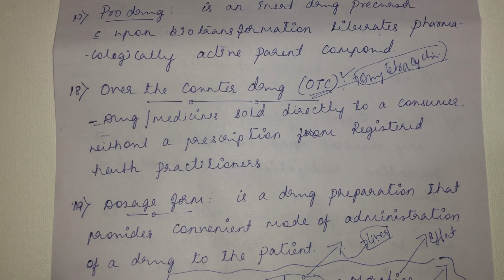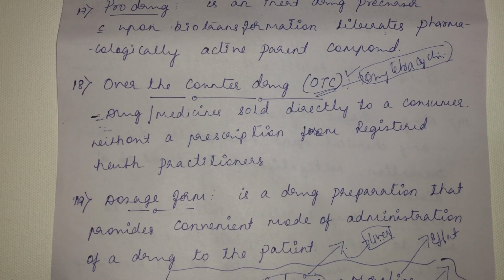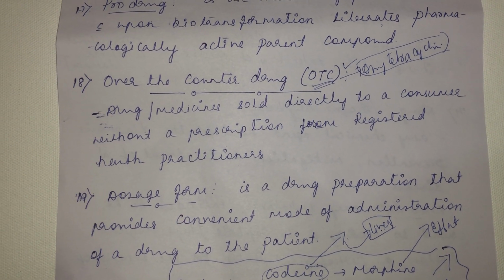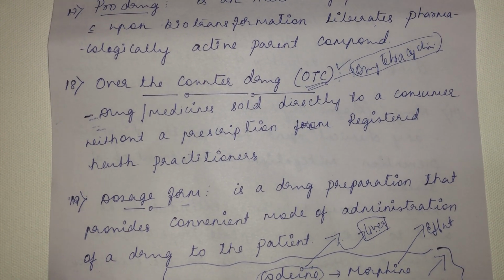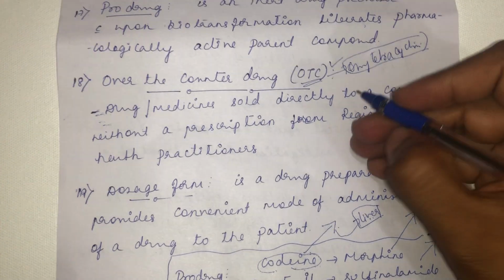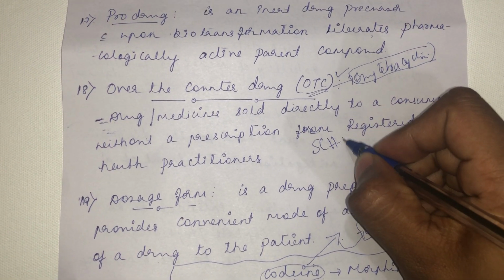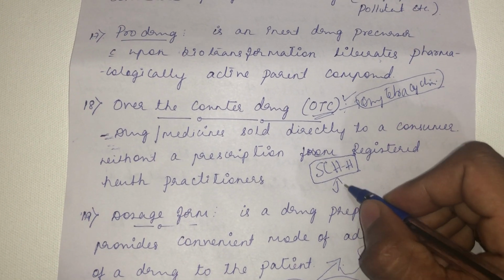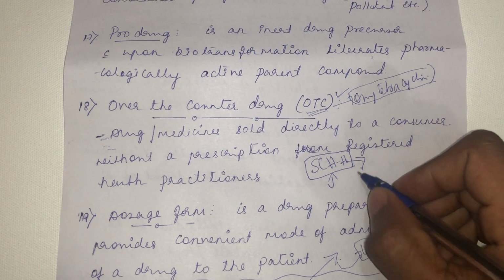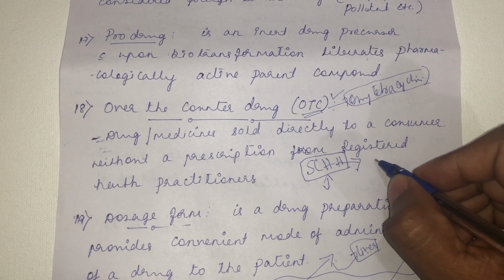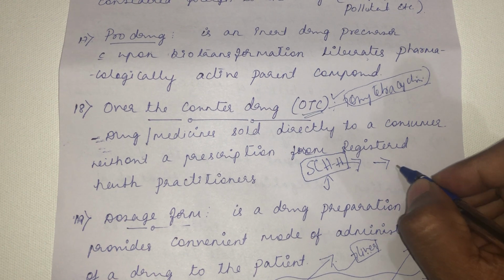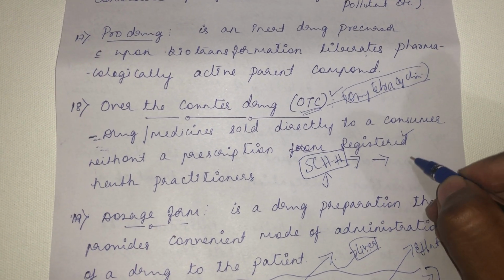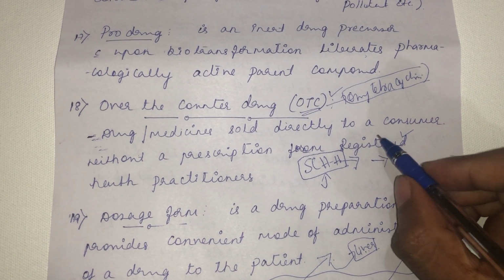See, if you go to a medical store and ask the pharmacist for Dolo 650, right away they will give Dolo 650 without any prescription. There are so many regulations involved in this. Dolo 650 is a Schedule H drug. What do you mean by Schedule H drug? I told you many regulatory agencies will be making laws, and one such law is Schedule H. A Schedule H drug is one which has to be prescribed. Only when a proper prescription made by a registered health practitioner is presented to you, then only you have to give that drug.